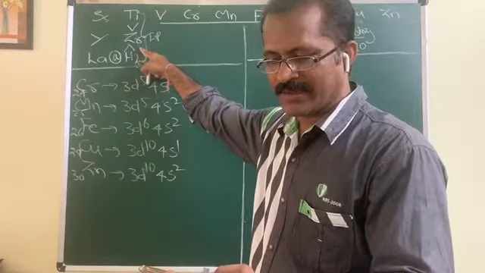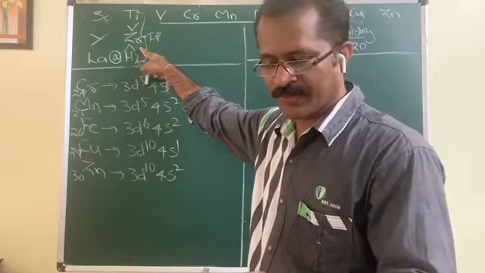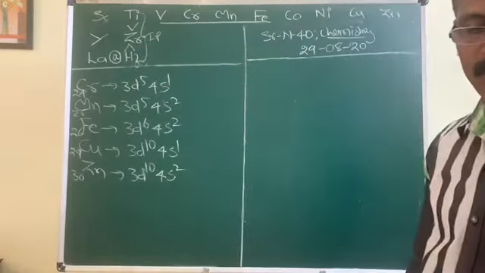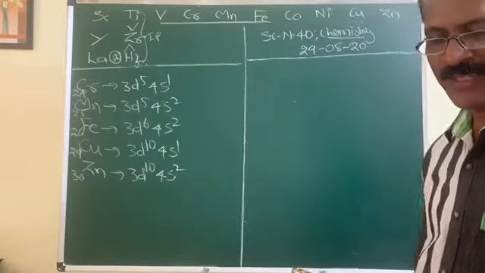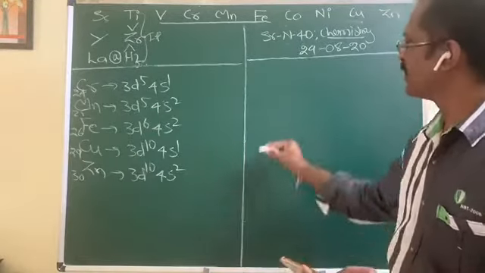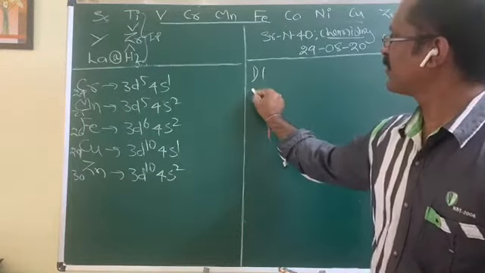Zirconium value is given as 674 kilojoules. Therefore, hafnium value will be greater than 674. So that is 760. That is the only option we have which is greater than 674. That will be the correct one for this first question.